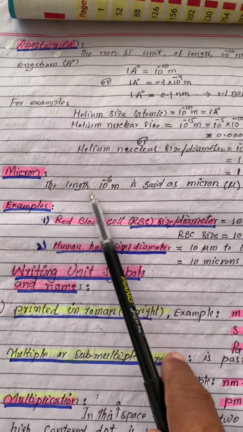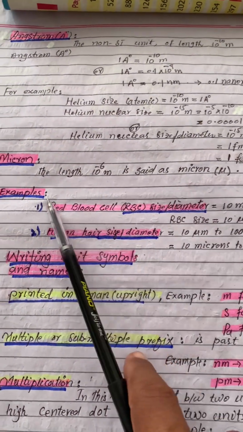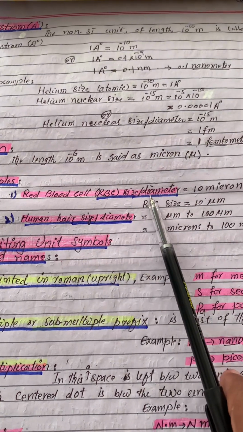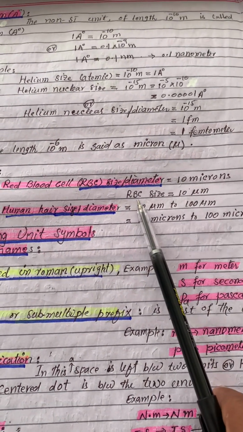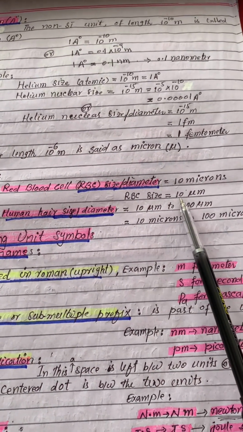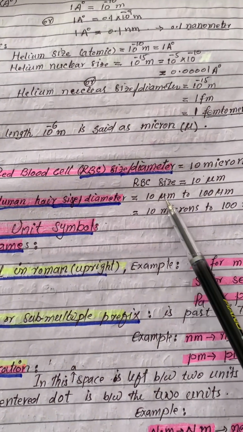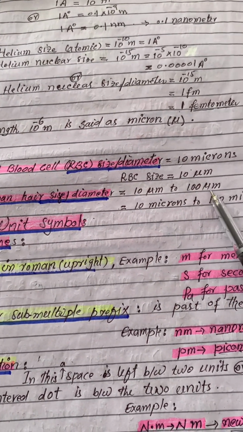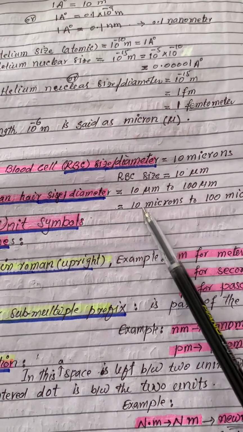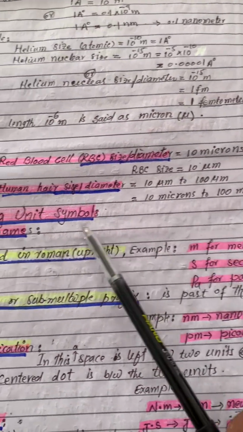Now the micron: the length 10^-6 meter is said to be a micron. Examples are red blood cell, whose diameter or size is 10 microns, or we can also write it as 10 micrometer. Human hair size or diameter is 10 micrometer to 100 micrometer. This equals 10 microns or 100 microns.